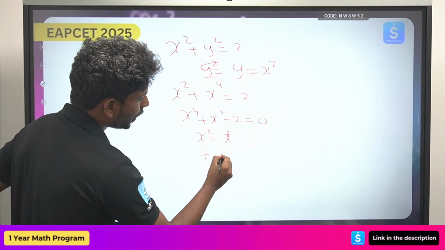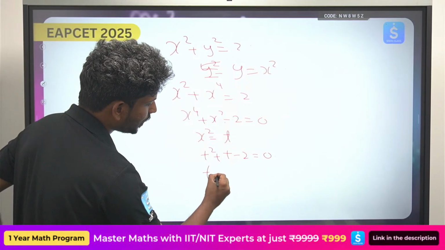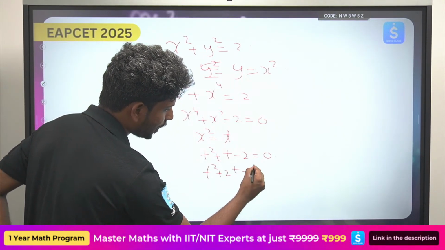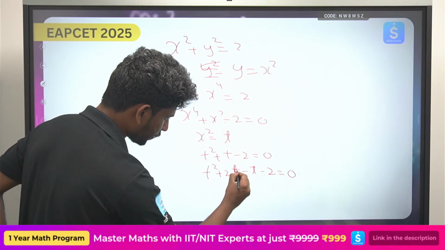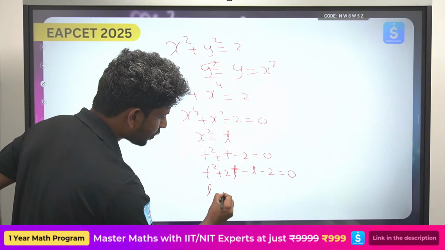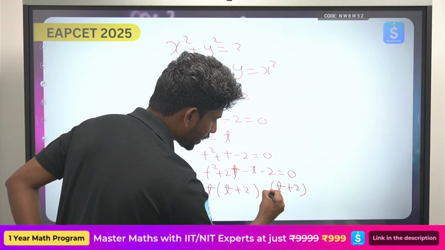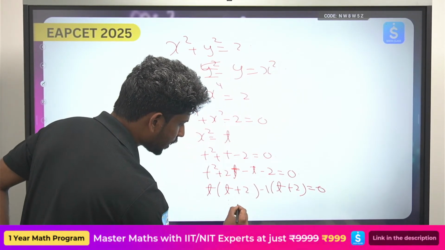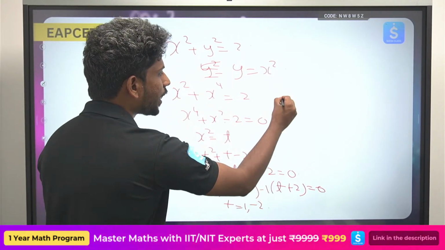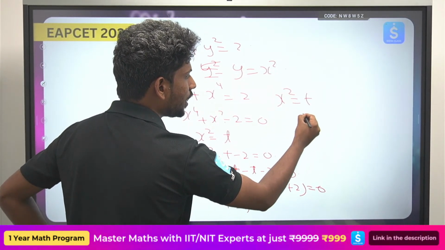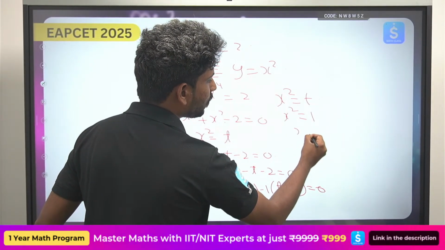So t square plus t minus 2 equals 0, that is t square plus 2t minus t minus 2 equals 0. Then t plus 2 times t minus 1 equals 0. So t equals 1 comma minus 2. Since I have taken x square equals t, t cannot be minus 2, so t should be 1. So x equals plus or minus 1.